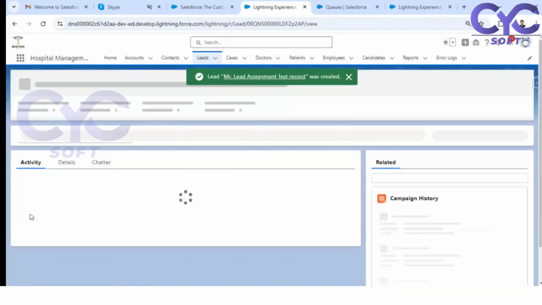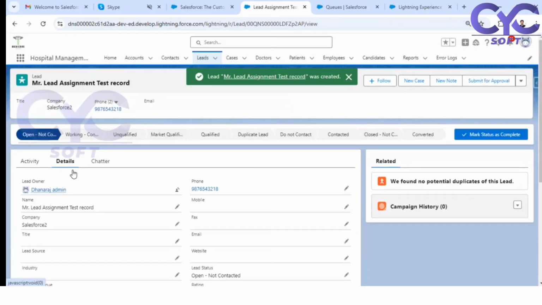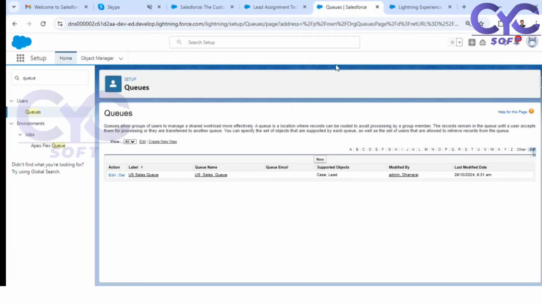Now check the details. What happened? Still the lead owner is the admin only. Why? What is going to happen here? Based on the rule I have provided, it should assign to the US sales queue, and under this US sales queue, if anyone is interested, they will pick up the lead. What are the objects? Yes, I have added the lead object. All these details are there.